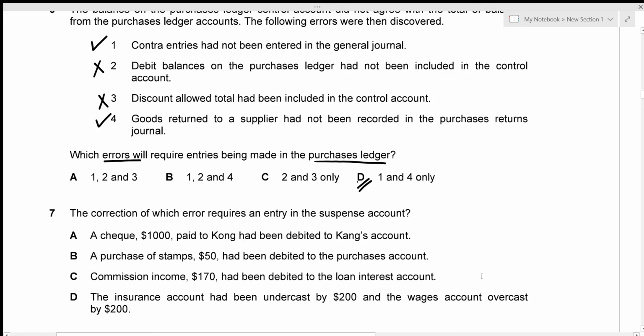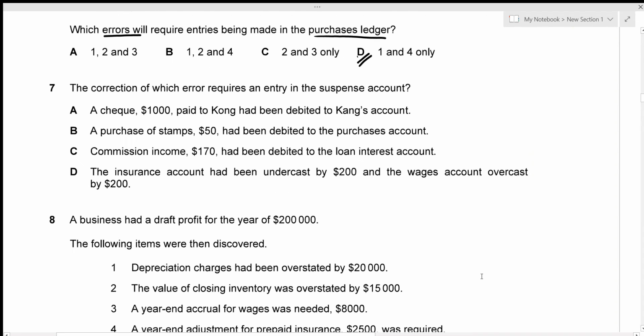Let's move on to question number 7. Here, the correction of which error requires an entry in the suspense account? Okay, the first option is a check for 1,000 which is being paid to Kong had been debited to Kang's account. When is an amount debited? So debit is always expenses, right? And this is also paid, which means that a check which actually was to be paid to Kong had been paid to Kang's account.